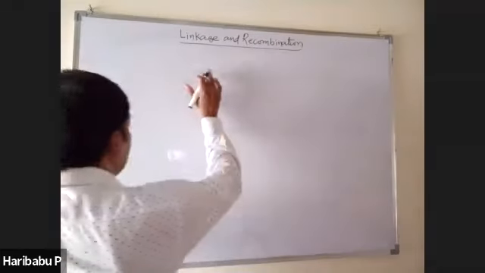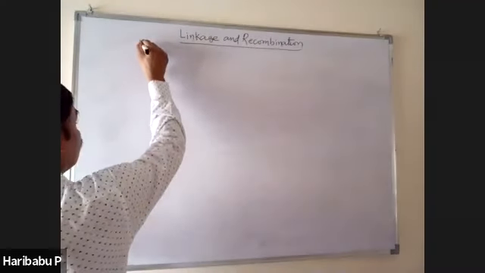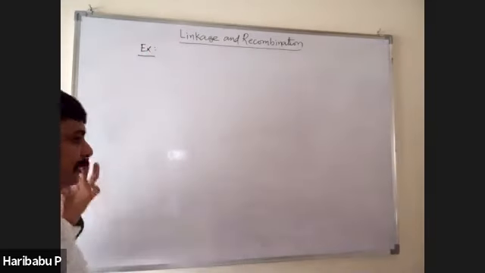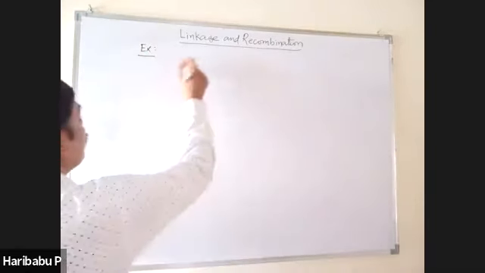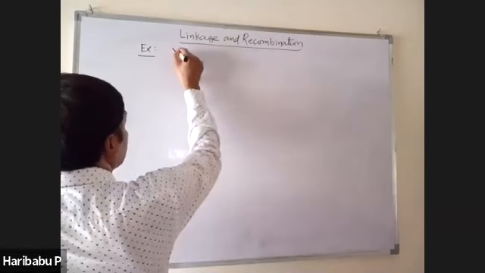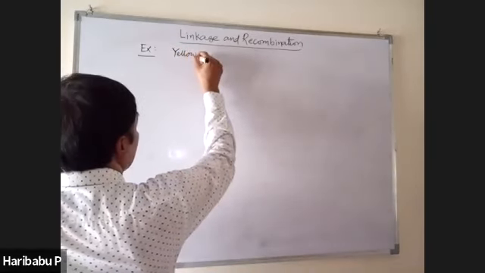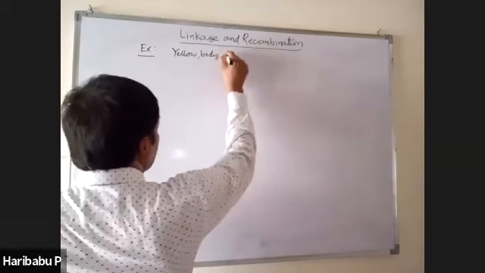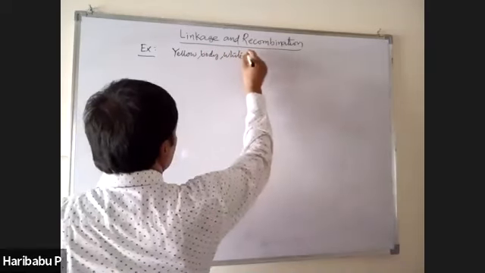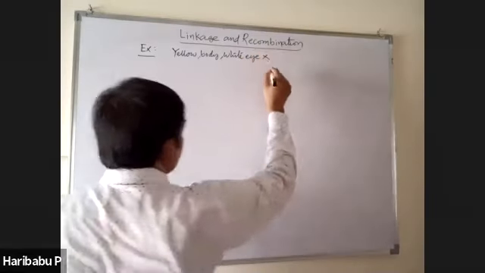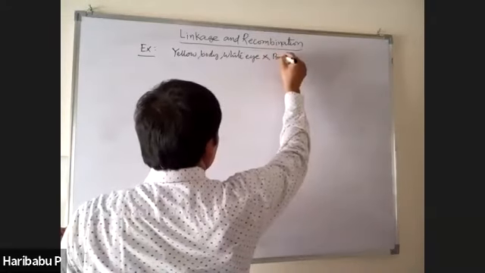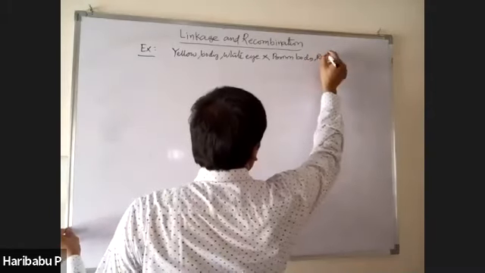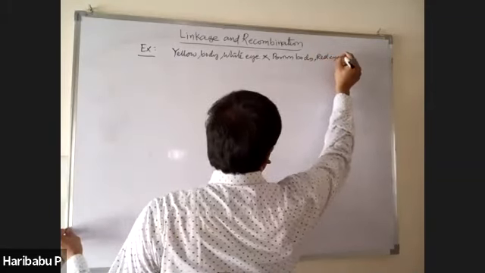For example, he conducted a cross. Morgan conducted several dihybrid crosses as Mendel did on pea plant. Yellow body, white eye containing fly is crossed with brown body, red eye containing fly.